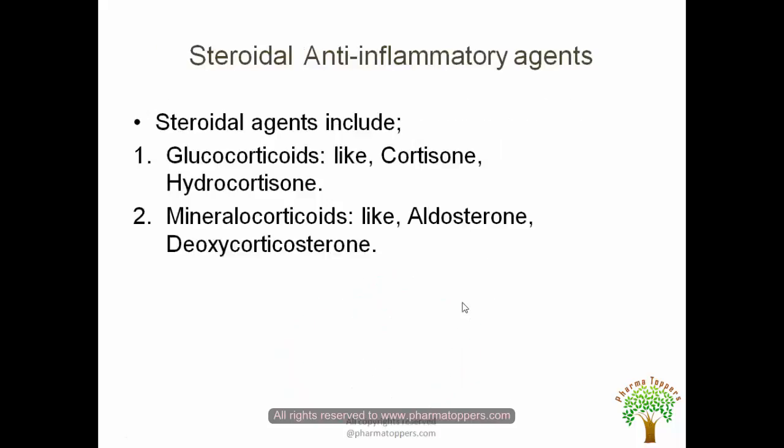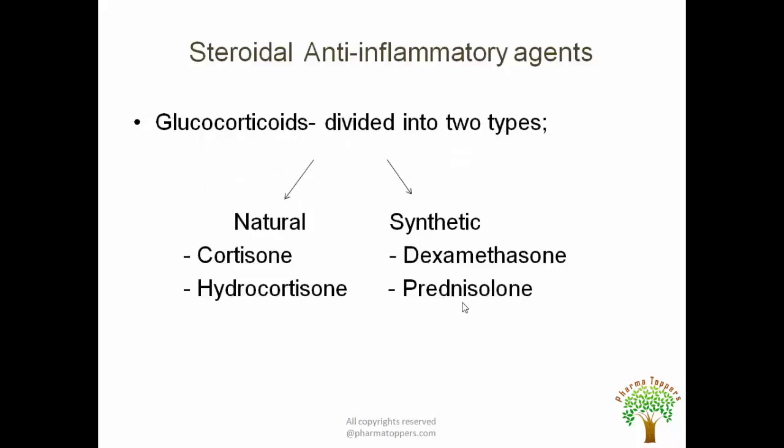These steroidal agents include glucocorticoids and mineralocorticoids. Glucocorticoids like cortisone, hydrocortisone, and mineralocorticoids like aldosterone, deoxycorticosterone. These glucocorticoids are divided into two, naturally occurring and synthetic. Naturally occurring like cortisone, hydrocortisone, and synthetic such as dexamethasone and prednisolone. So these synthetic glucocorticoids just differ in a few of the functional groups which are present on their basic steroidal nucleus than the natural one.